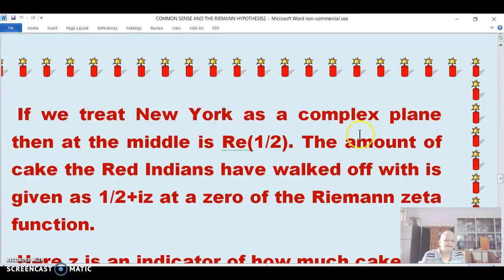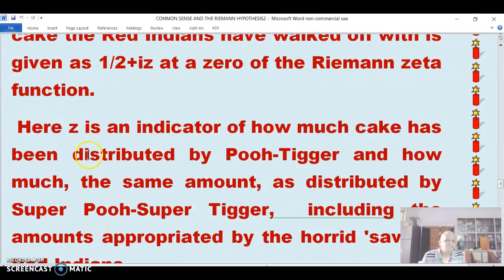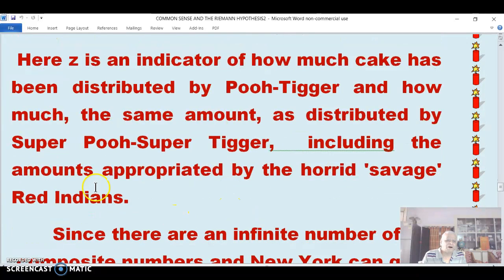The amount of cake the Indians have walked off with is half a house, and a zero of the Riemann zeta function is an indicator of how much cake has been distributed by poor and eager and how much the same amount is distributed by super poor and super eager. This includes the amounts appropriated by savage Canadians.